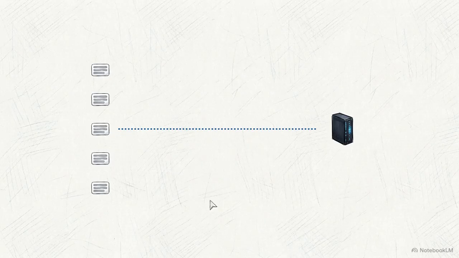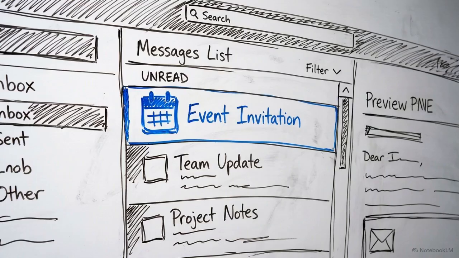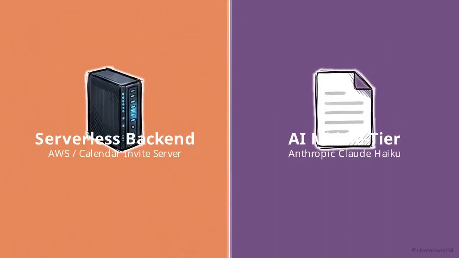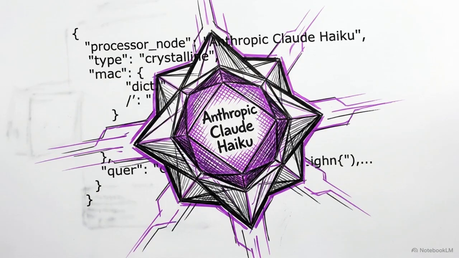The moment the user interacts with that game card, a background process fires off an email notification. This securely delivers a standard IETF calendar invite directly to their personal inbox. This entire workflow runs on 2 core pieces of infrastructure: the calendar invite server, built on the AWS serverless stack, and Anthropic's Claude Haiku model, interpreting the user's requests.